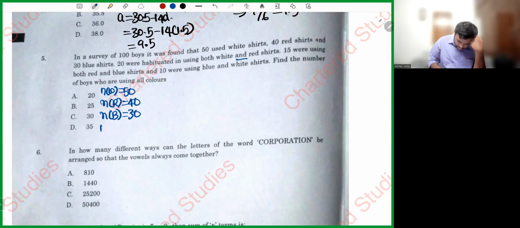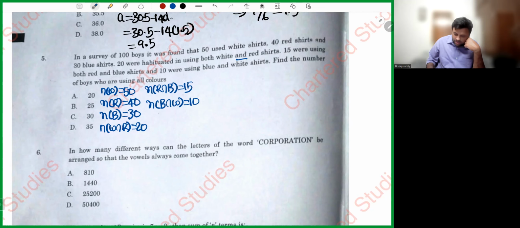White and red is 20. 15 using red and blue. Red and blue is 15. 10 used blue and white. Blue and white is 10. Find the number of boys who are using all the colors. That is n of B intersection R intersection W that is asked. Sir, what about the union? For the union, he gave no universal set. Universal set is 100. So n of W union R union B is 100.